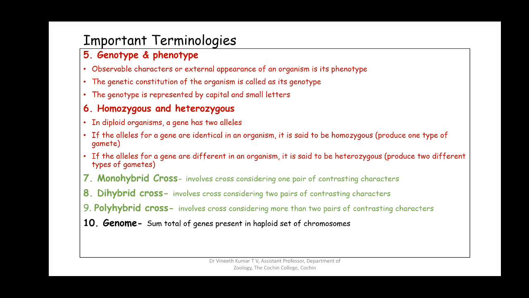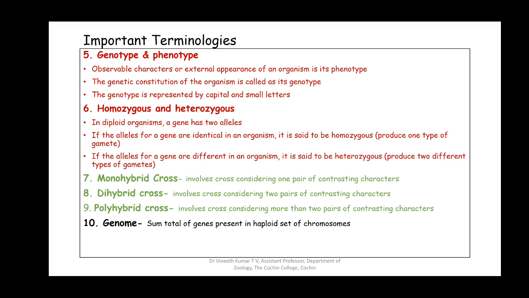For flower color, we'll have two contrasting characters, red color and white color. Plus we are looking at the shape of the seed, whether it is round or wrinkled. So in a particular cross, we are interested in looking at two characters. We are ignoring all the other characters. All other characters are present in the plant, but we are not going to observe the changes in that particular cross. So we are interested only in two pairs of characters. Such a cross is called a dihybrid cross.